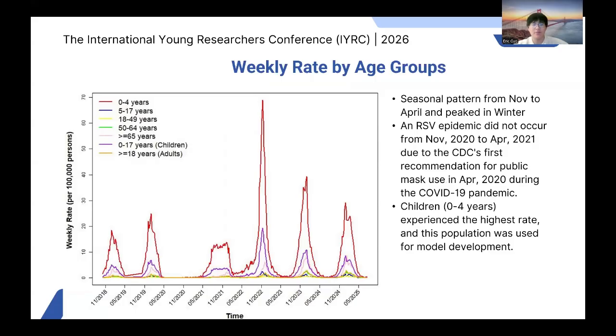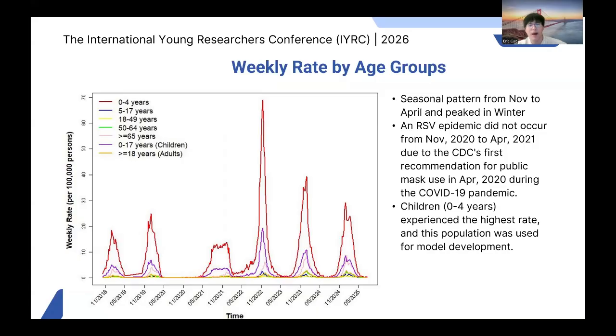So I did some data exploration before developing the machine learning model. The overall weekly rate across the 13 states was visualized over time by age group. Overall, the time trend showed the seasonal patterns of RSV-associated hospitalizations, which typically occurred between November and April, and peaked during the winter season each year.